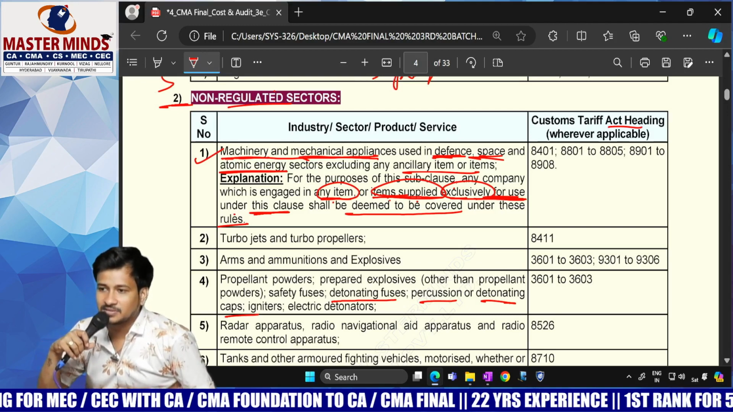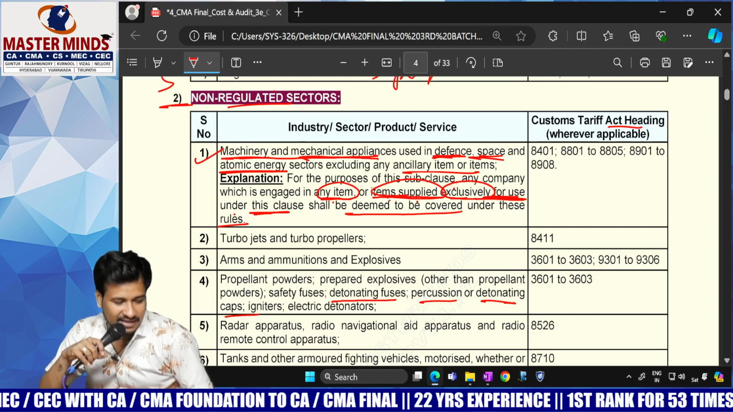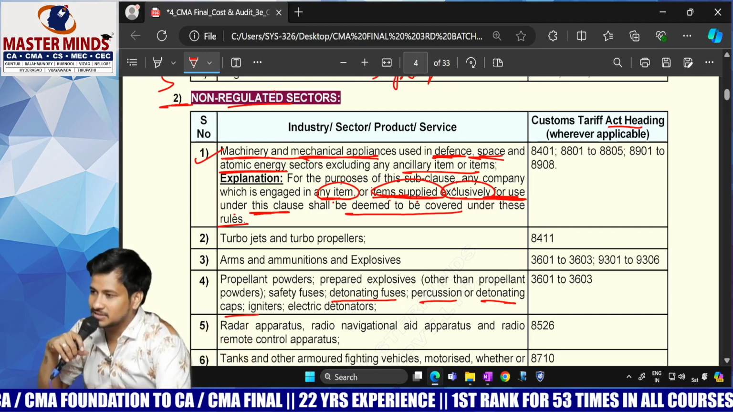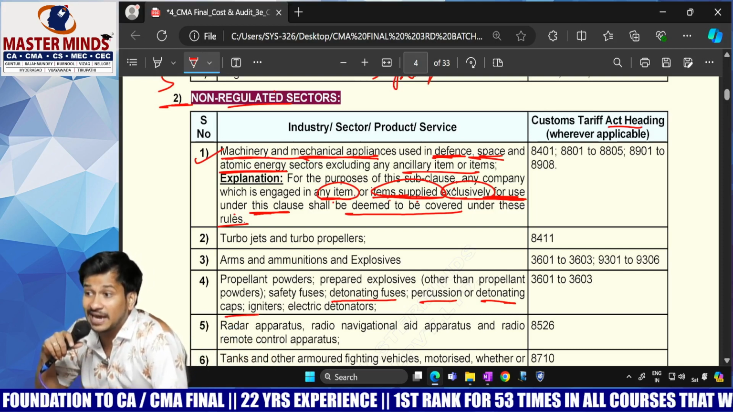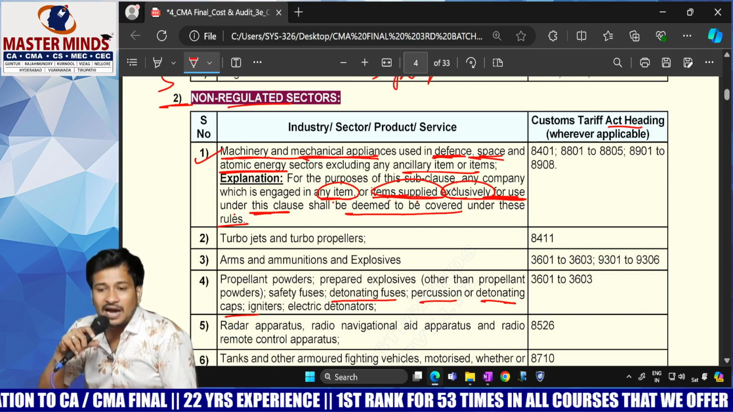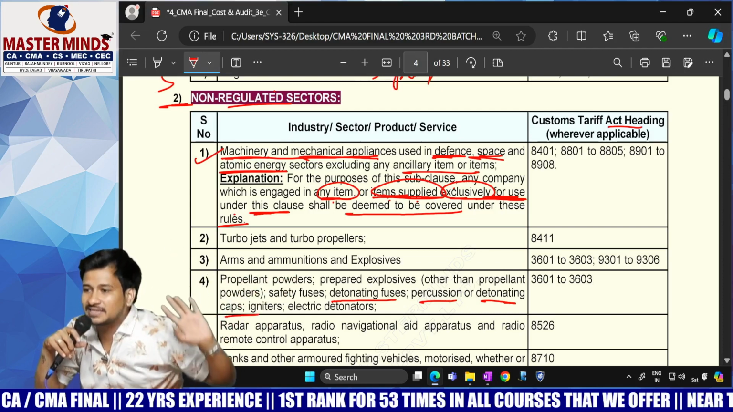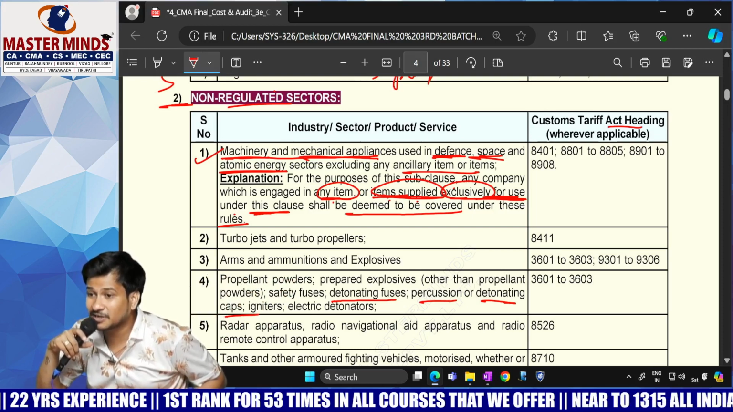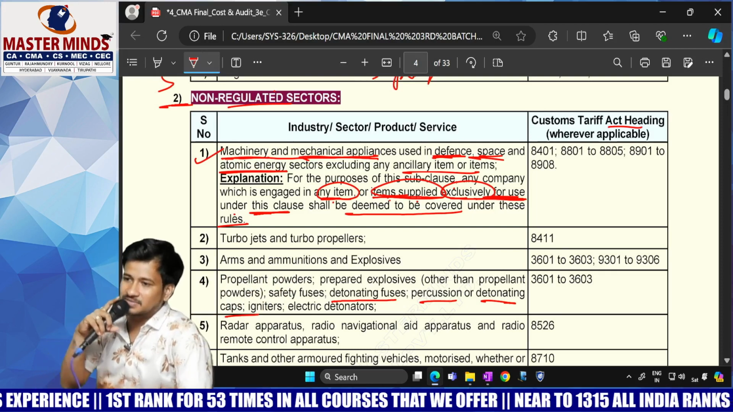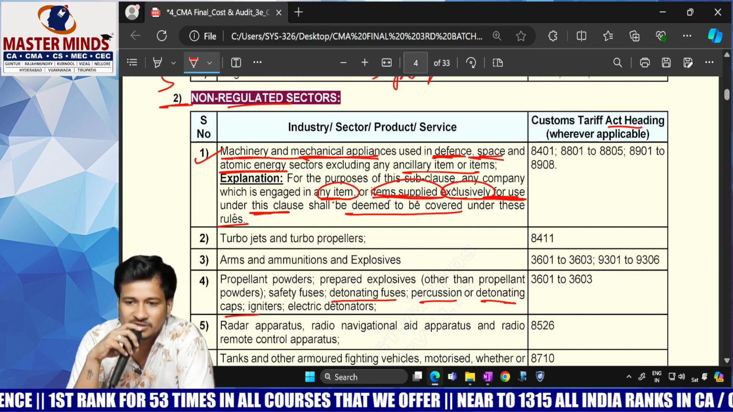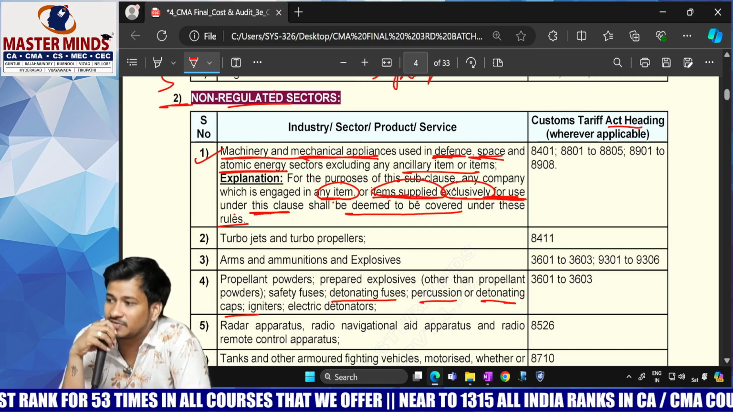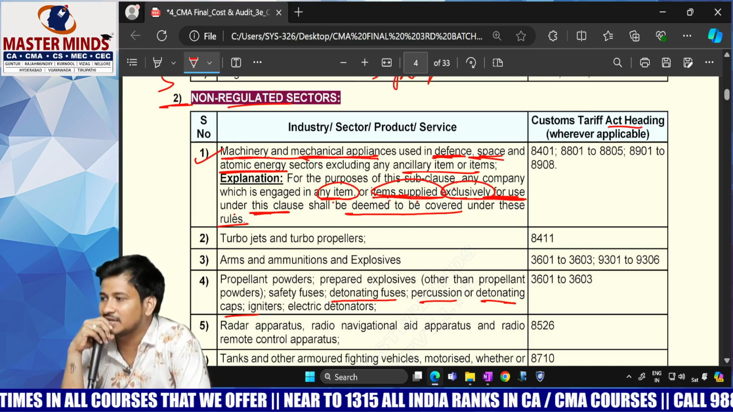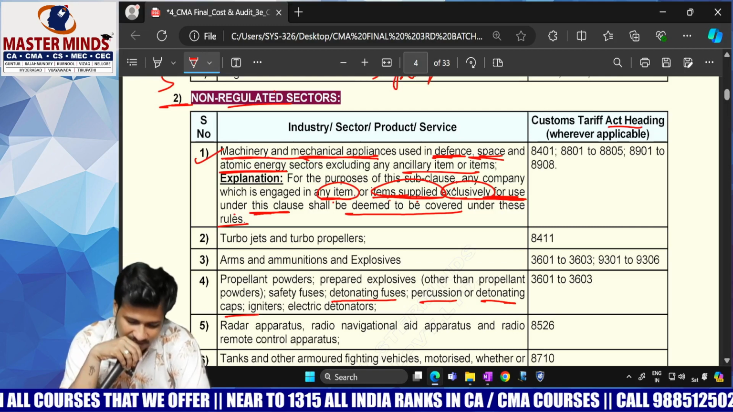So tell me point number 1. What is point number 1? Machinery and mechanical appliances used in defense, space, atomic energy, excluding ancillary items. You need the entire machinery but not the parts or spares. Clear? Whole machinery but not ancillary items. Additional explanation: even those companies which are exclusively engaged in supplying these materials are also covered under this clause.